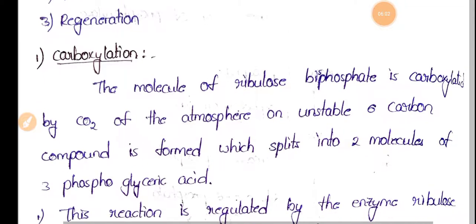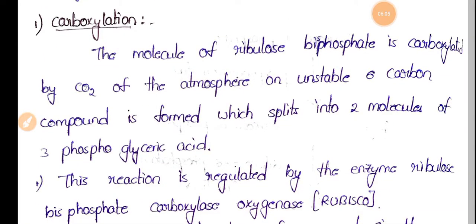Now let's see this C3 cycle in different stages. The first one is carboxylation. The molecule of ribulose bisphosphate is carboxylated by carbon dioxide and converted into 3-PGA.